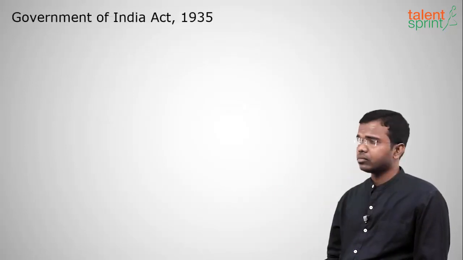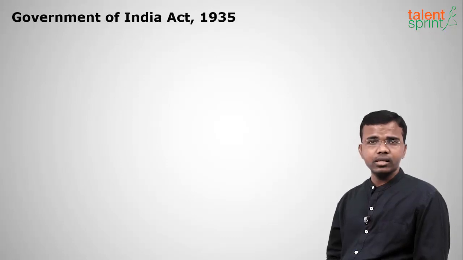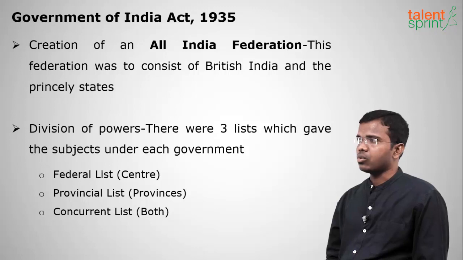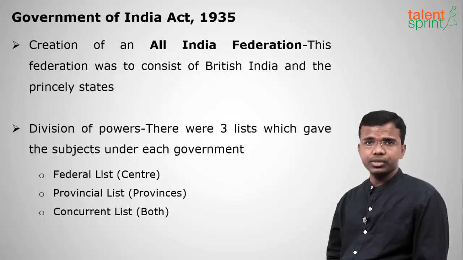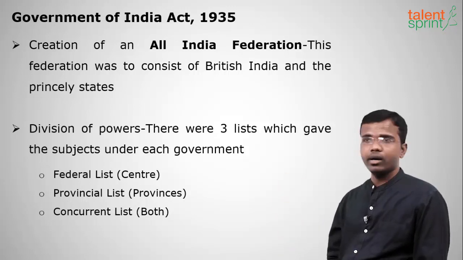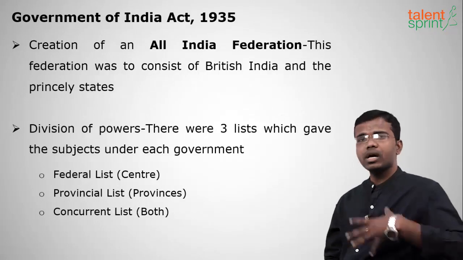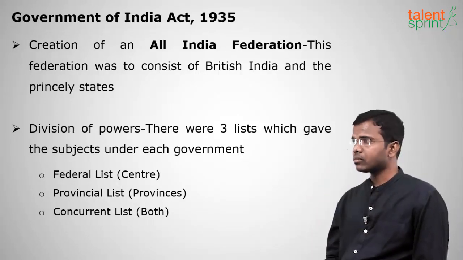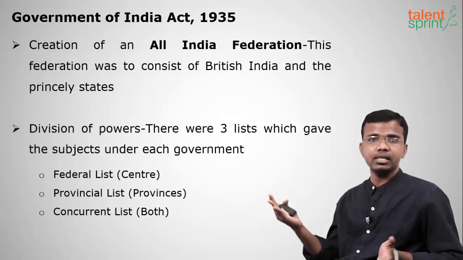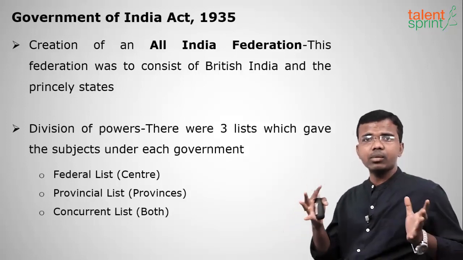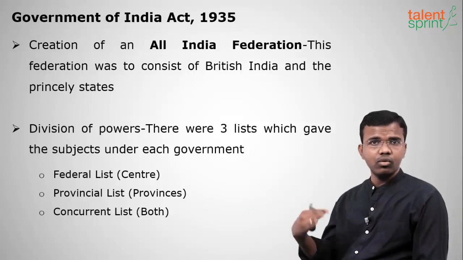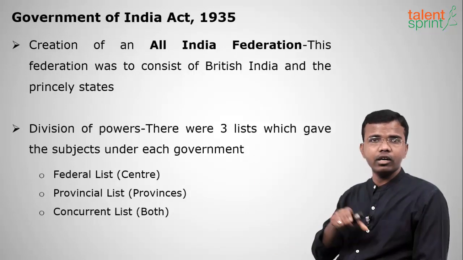Okay. Moving on to the next event, that is Government of India Act 1935. So in this there are some important features. The creation of All India Federation. Earlier the British had centralized power. Now it has been divided into provinces, British India as well as princely states. British India means all the provinces which were ruled by the British. The next is princely states ruled by the Indian kings. So this is called All India Federation.